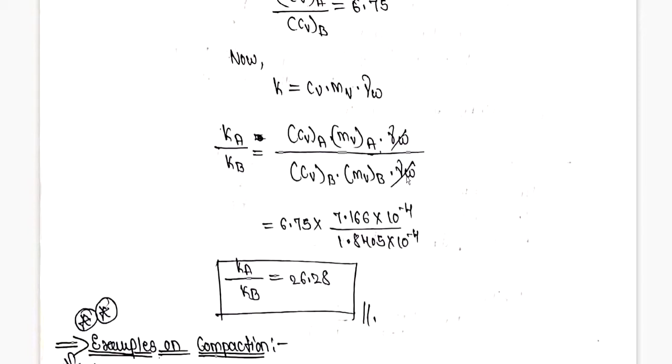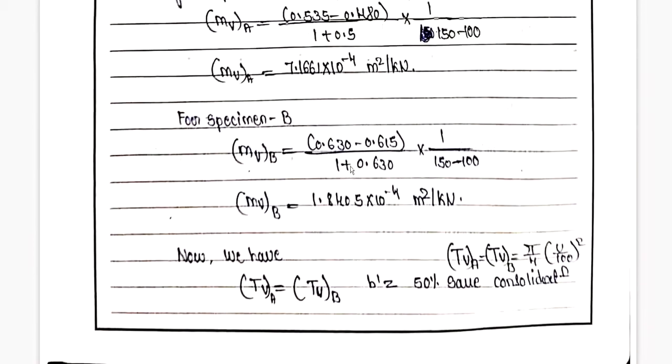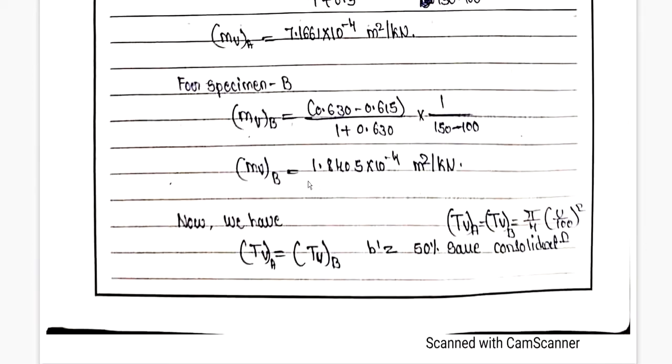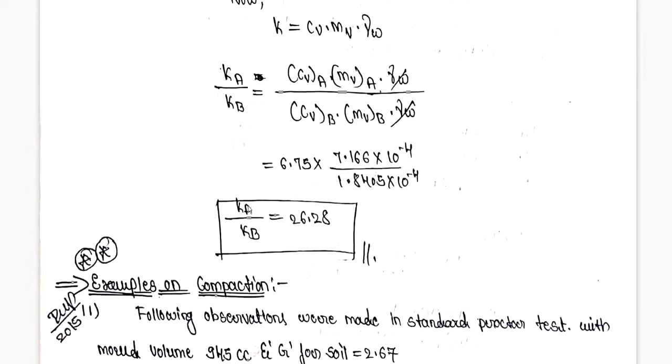Mu W and mu W both are going to get cancelled. So we have the CVA and CVB ratio, and once we use these ratios, we can calculate the answer. So the ratio is 6.75 into MVA we have found out, that is 7.1661 into 10 to the power minus 4 meters square per kilonewton. MVB we have also found out, MVB is equal to 1.8405 into 10 to the power minus 4 meters square per kilonewton. The same we are going to substitute over here, and we can find the ratio of Ka and Kb.